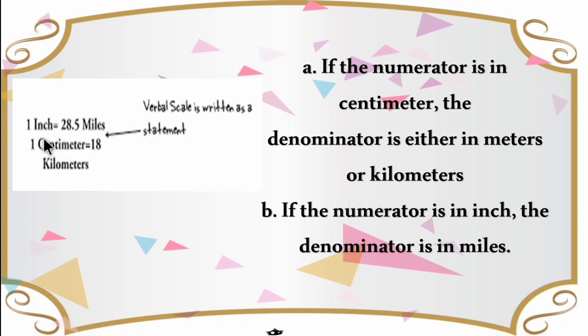So 1 inch on the map is equal to 28.5 miles on the ground. So this is called scale. Similarly, 1 centimeter on the map is equal to 18 kilometers on the ground.